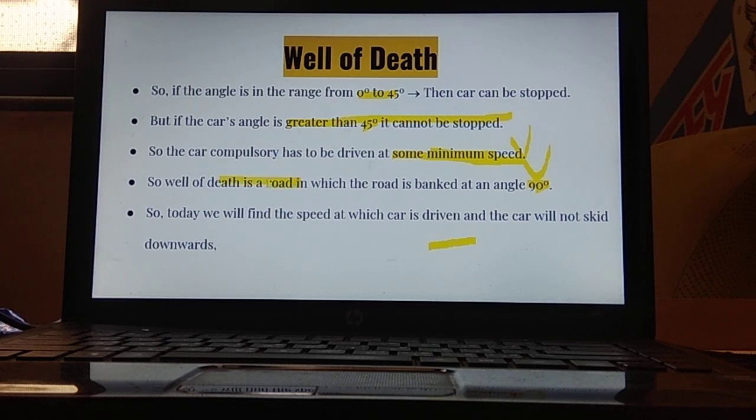So the well of death is a road which is banked at 90 degrees. What is the well of death? It is a road whose angle of banking is 90 degrees.